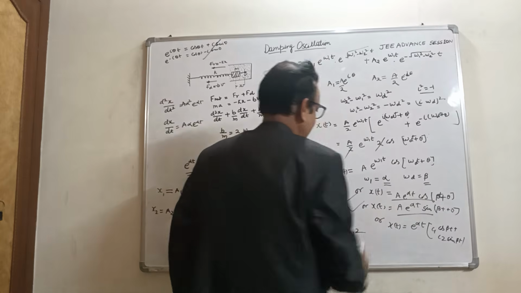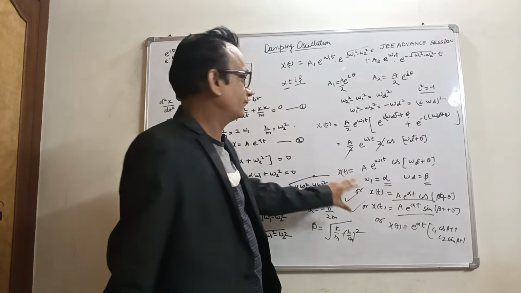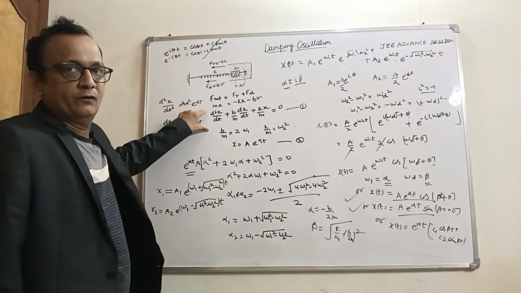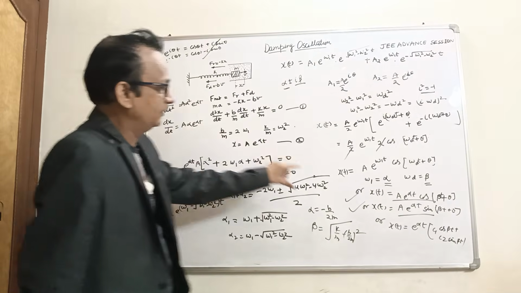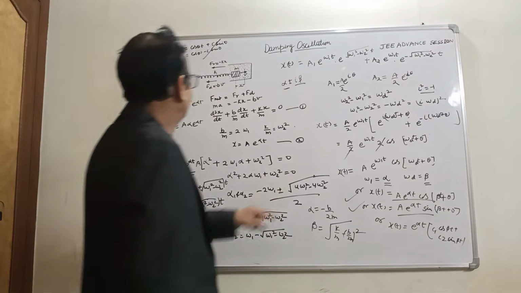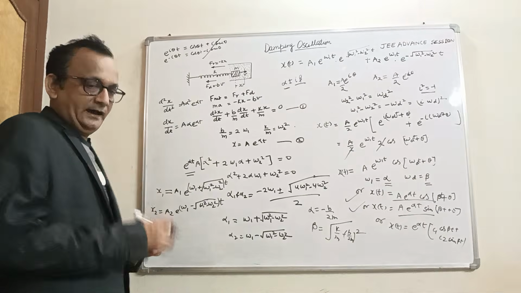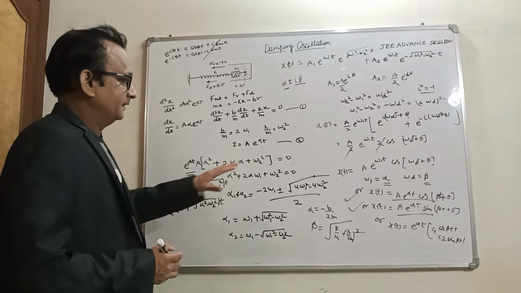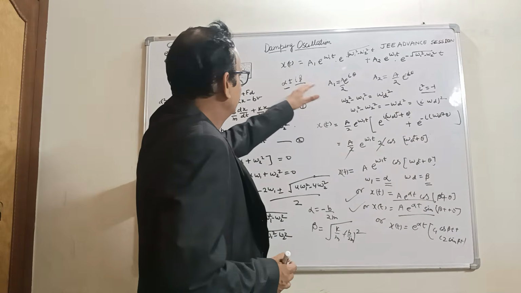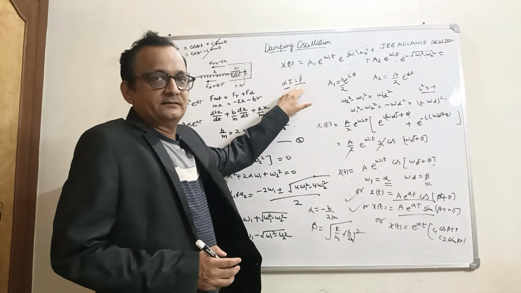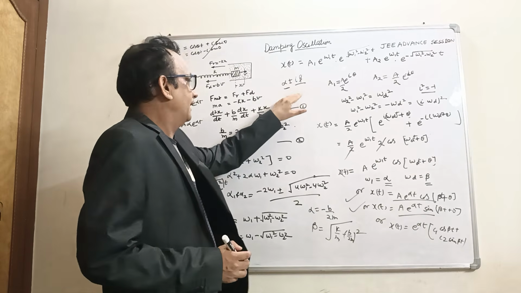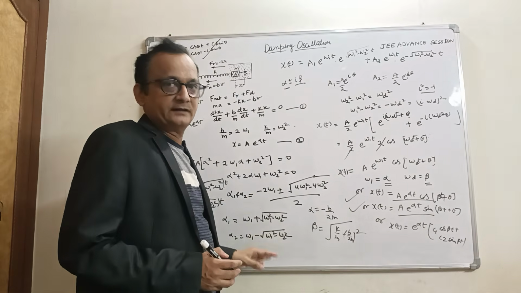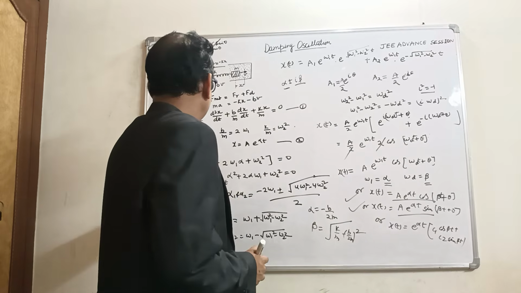These are two important solutions for this second order homogeneous differential equation. So remember these results. This result is for under damping condition. The roots are imaginary conjugates, and this is the solution for the second order differential equation.